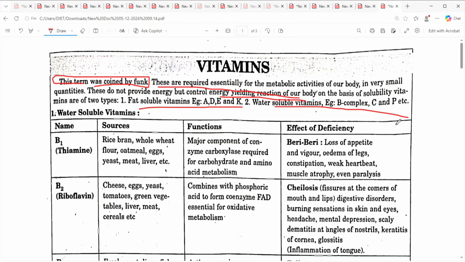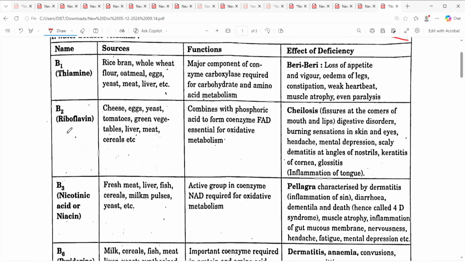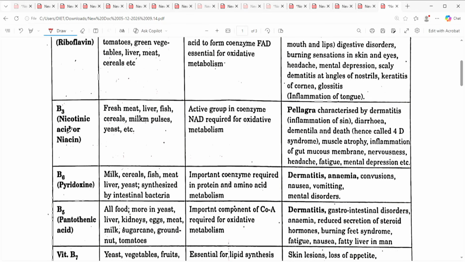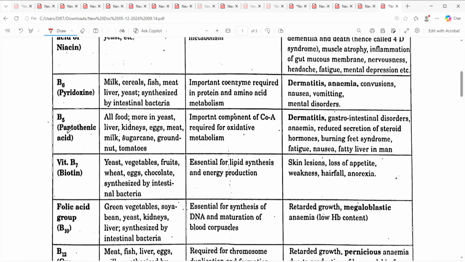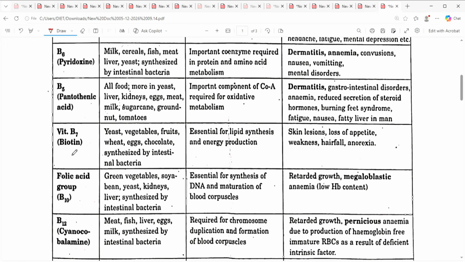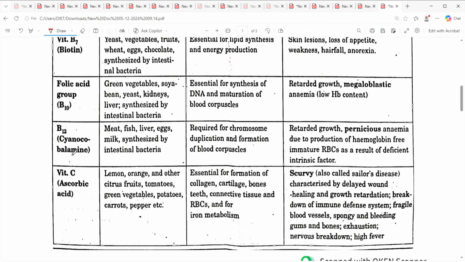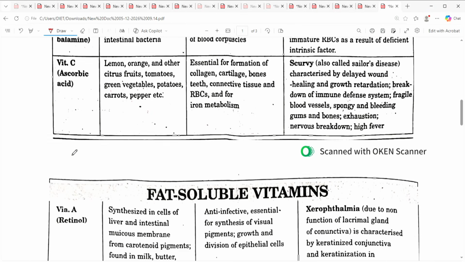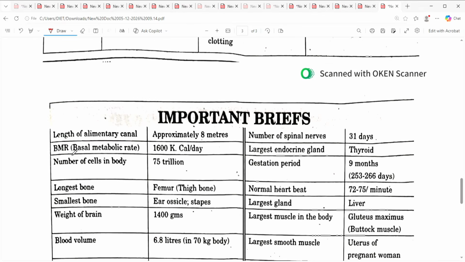So first of all we see the B vitamins. In B vitamin there will be a number of things we will see. Vitamin B1 is called thiamine, B2 is called riboflavin, B3 is called nicotinic acid, B6 is called pyridoxine, B5 is called pantothenic acid, vitamin B7 is called biotin, vitamin B10 is called folic acid, vitamin B12 is called cyanocobalamin. So see how within vitamin B itself we have a number of things.